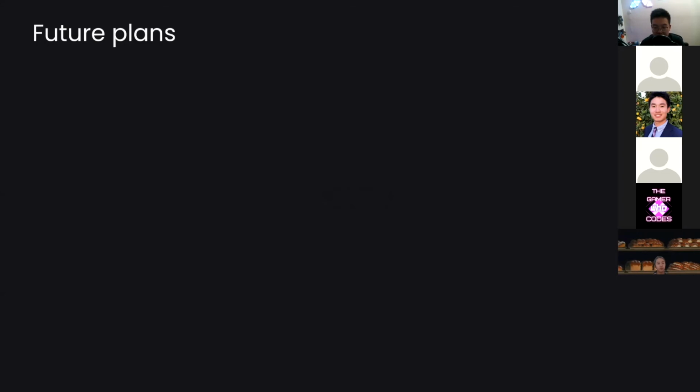It's actually a pretty simple application, as you could see. So what kind of future plans and features should I add to this application? First off, support for more layers, because right now it only supports normal dense layers. And as we know, not all neural networks are dense layers. Some image processing networks have convolution layers. They have way more complicated layers than just neurons in a row or in a column. So more support for layers is definitely a plan for the future.